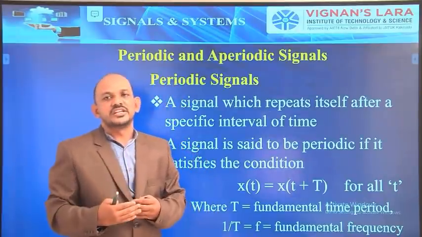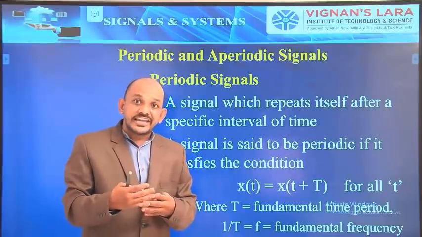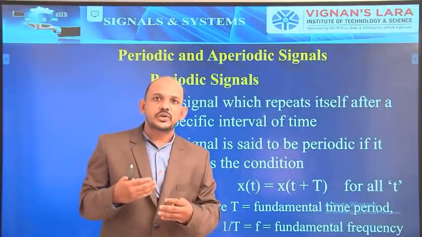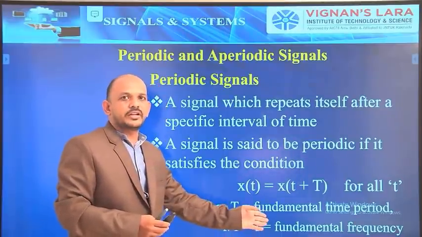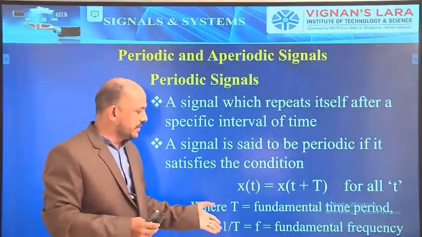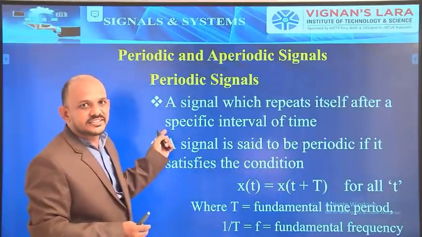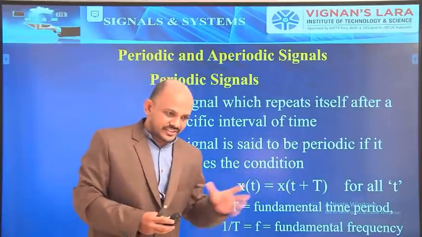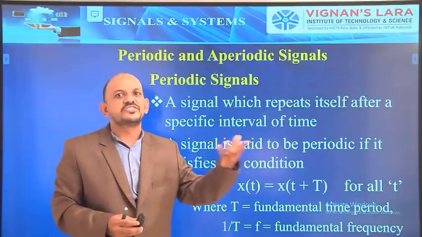time period and frequency. Both are inversely proportional to each other. So f, the fundamental frequency, is equal to 1 by time period, which is nothing but the fundamental frequency of the signal. So if you know the time period, automatically we can find out the frequency of that signal.